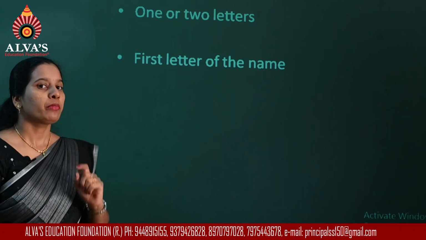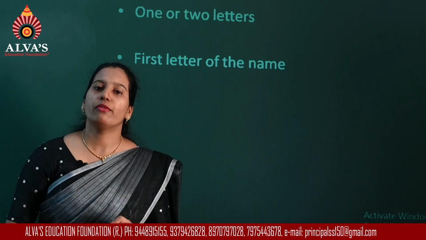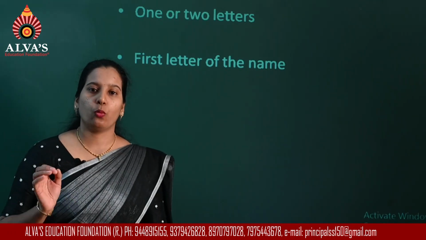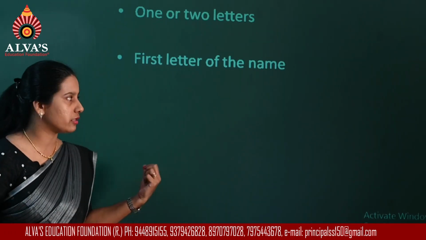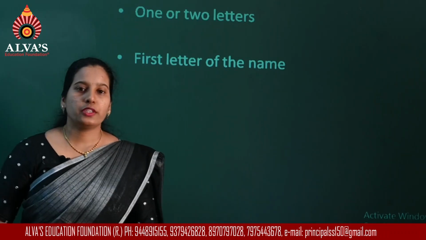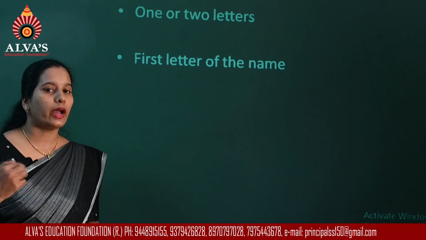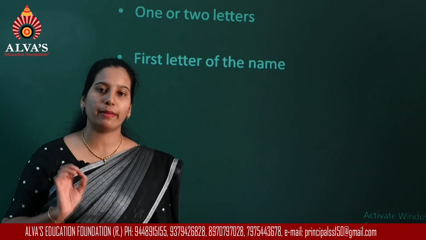But remember, this cannot be used in the case of all 118 elements that are known to us. Now why? What is the reason behind this? Most of the time, the name of more than one element starts with the same letter.